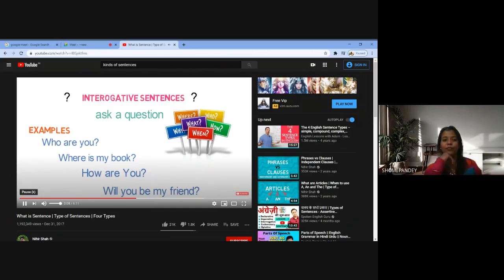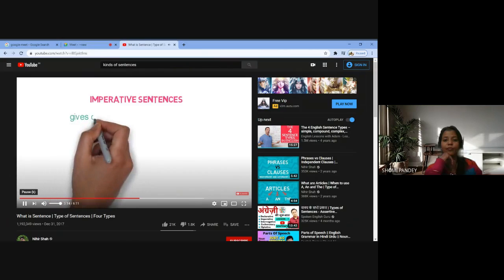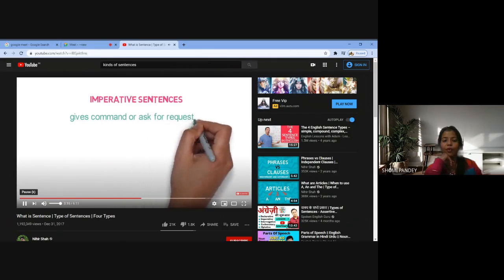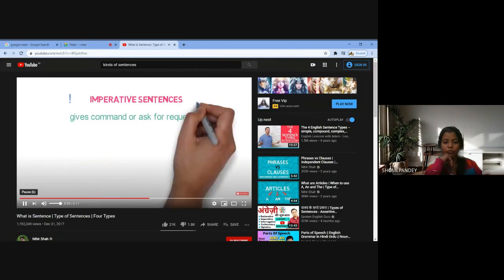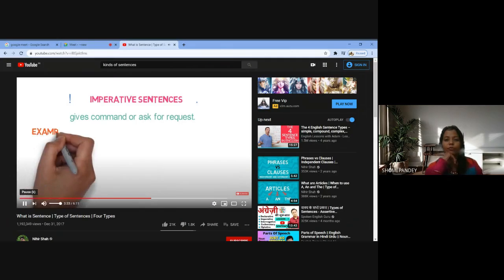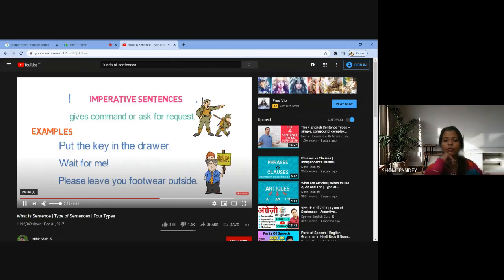Let's look into the next type of sentence, imperative sentences. An imperative sentence gives a command or asks for a request. They end with a period or exclamation mark depending on how forcefully you say the sentence. If the sentence is spoken more forcefully, an exclamation mark is used. Otherwise, a period is used. For example, put the key in the drawer. Wait for me. Please leave your footwear outside. So whenever you are giving any command or asking for any help or request, imperative sentences are used.